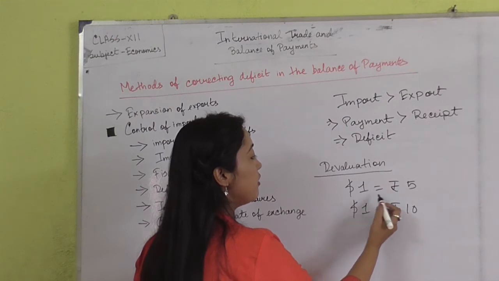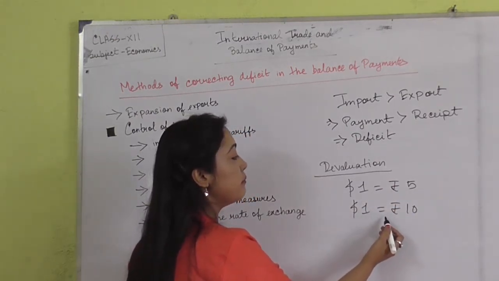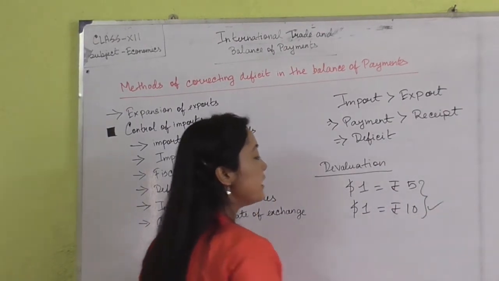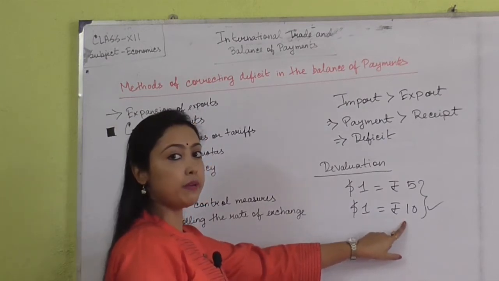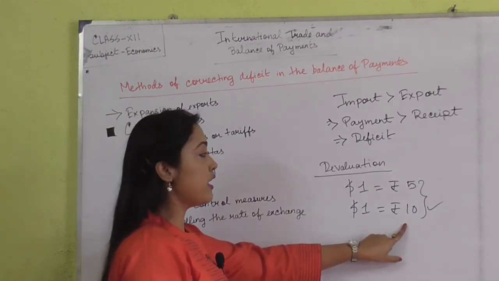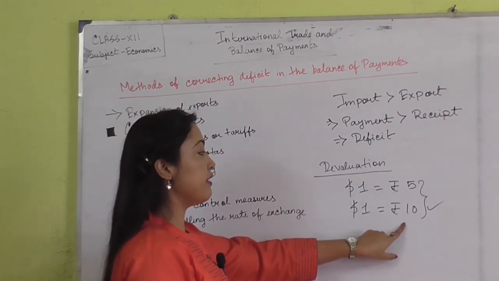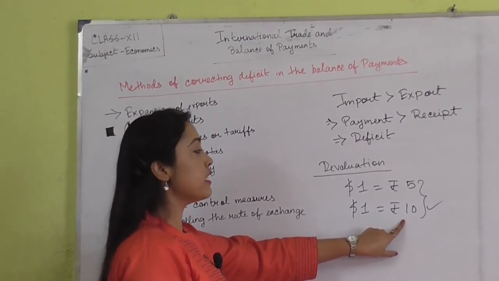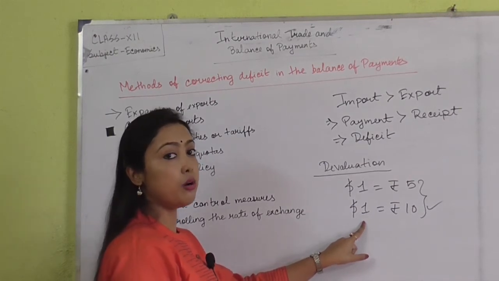Previously $1 was equal to ₹5 and now $1 has become ₹10. That means the value of $1 has increased in the home market, and the value of the home currency is actually devalued.